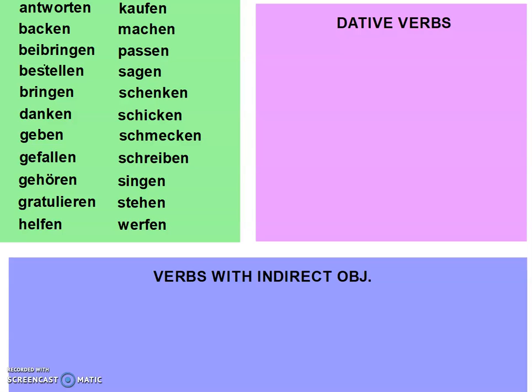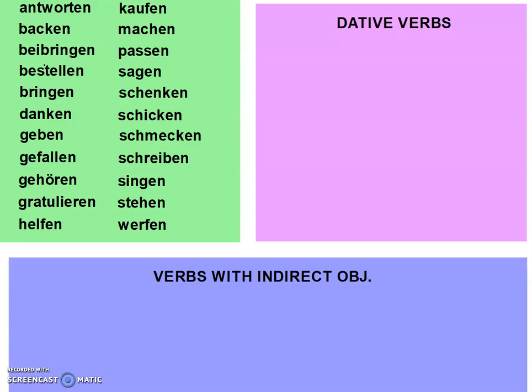So like, ich kaufe dir Brot. I buy you bread. Ich mache dir ein Geschenk. I make you a gift. Ich singe euch ein Lied. I sing you guys a song. So we can use those ones with the dative.